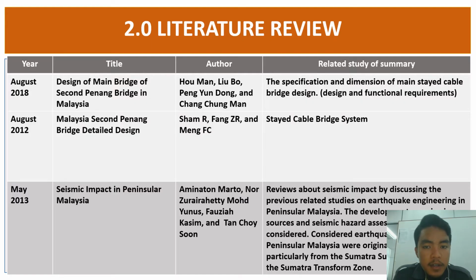Okay, the next is the literature review. The first and second literature reviews are related to the specification and dimension of cable-stayed bridge design and also discuss the cable-stayed bridge system. For the seismic impact in Peninsular Malaysia, this article reviews seismic impact by discussing previously related studies on earthquake engineering in Peninsular Malaysia.